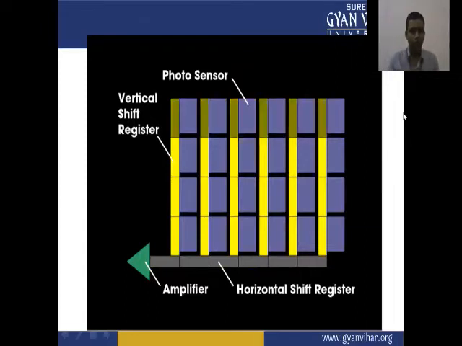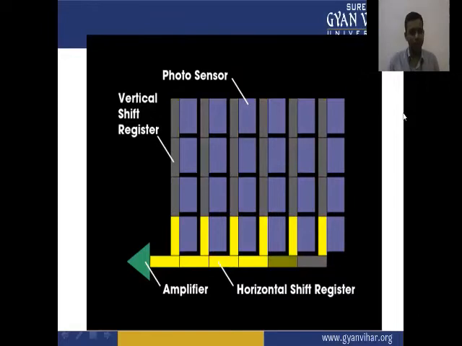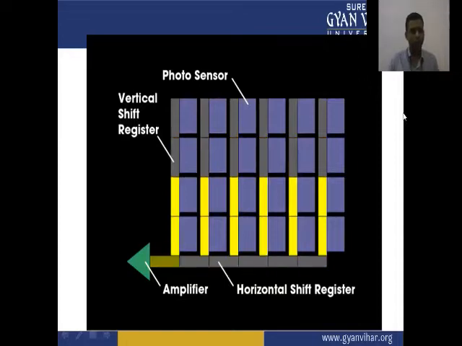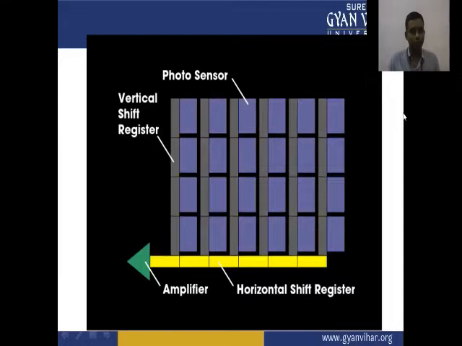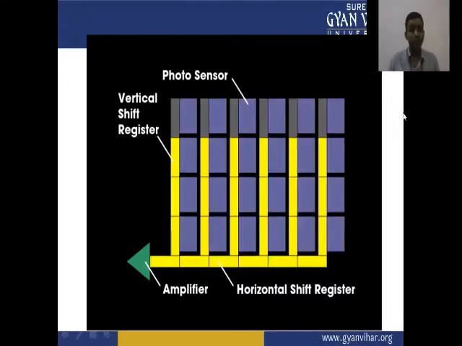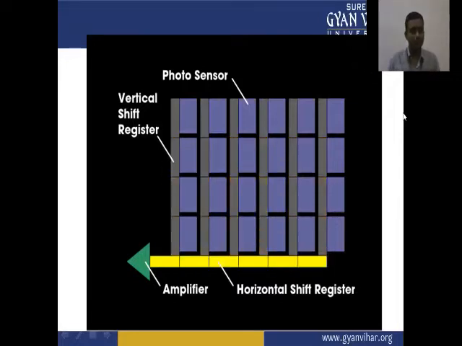The output of the vertical shift registers is given to the horizontal shift register, and it goes to the amplifier. Finally, we get the amplified output of the CCD sensor or CCD camera.